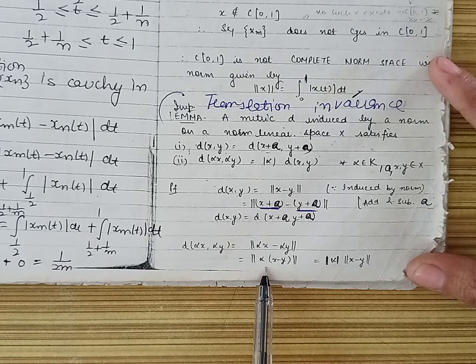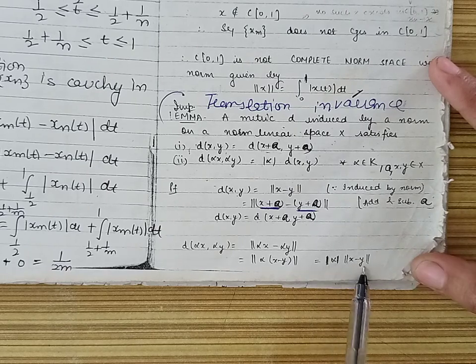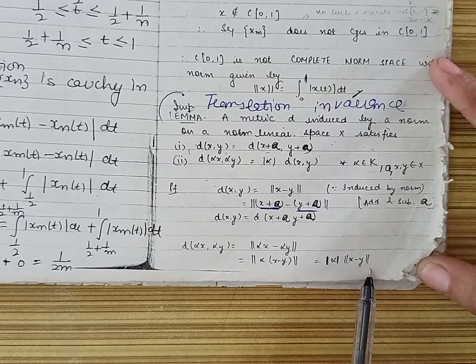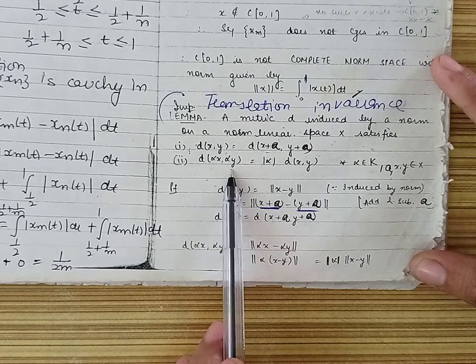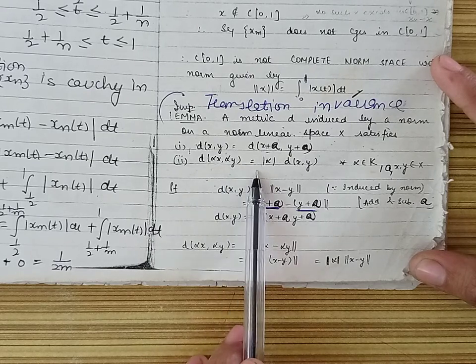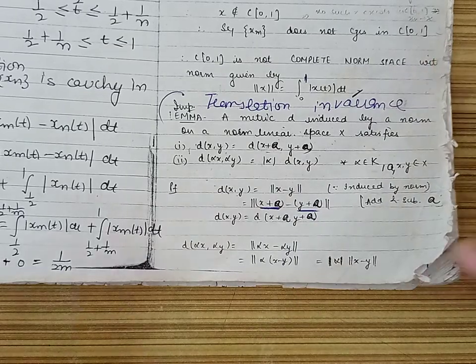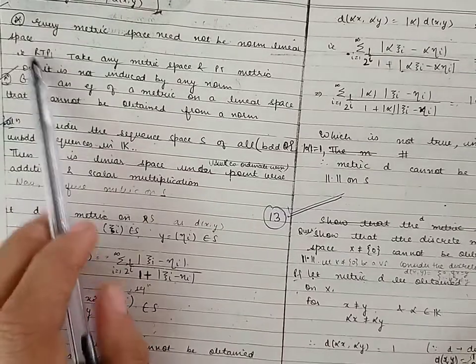Now by using the absolute homogeneity property of the norm, we get mod of the scalar alpha into the norm of x minus y. So what is this? This is the distance between x and y. So we have proved the second property also: the distance between alpha x and alpha y is equal to mod alpha into the distance between x and y. So this proves the translation invariance lemma. Now next we do some examples based on this translation invariance lemma.